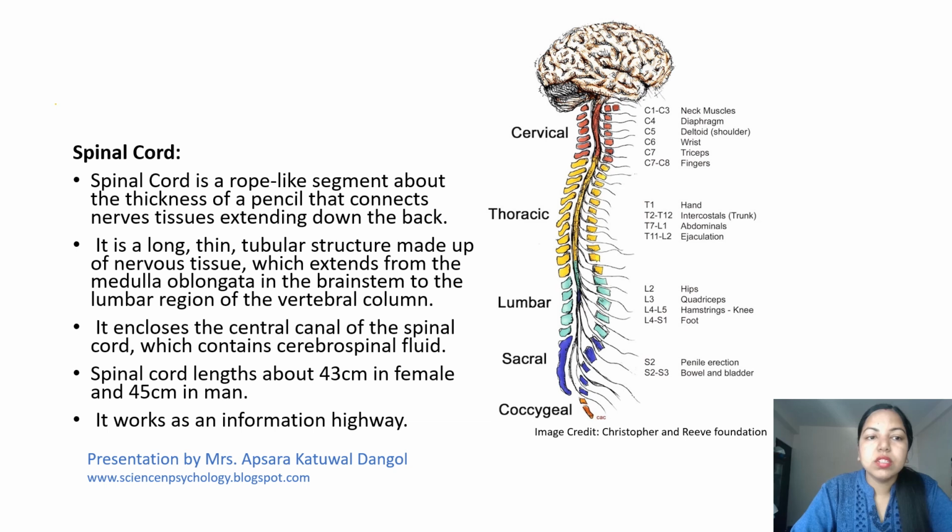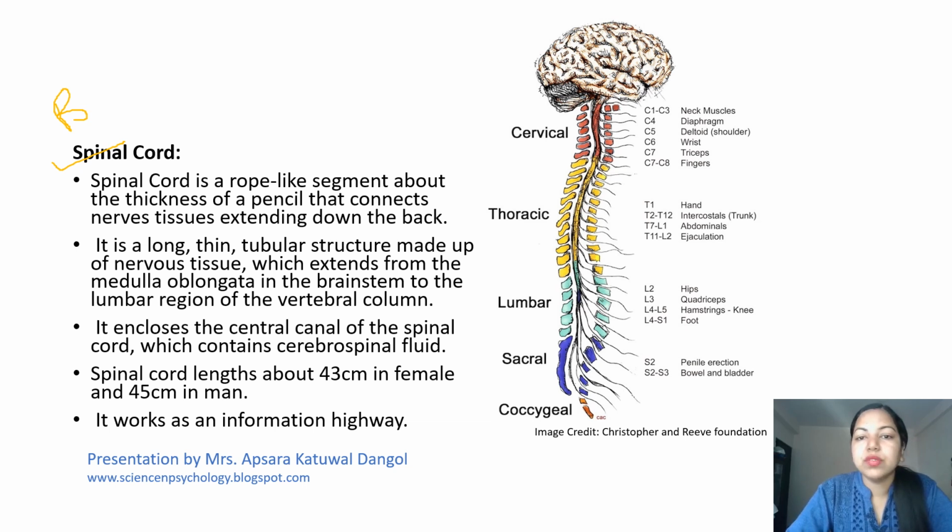So we discussed the brain. Now we are going to discuss another part of the central nervous system, and that is also very important because firstly the message goes to our sensory neurons, and when our sense organs are in touch with any kind of stimulus, then the message goes to the spinal cord and to the brain.